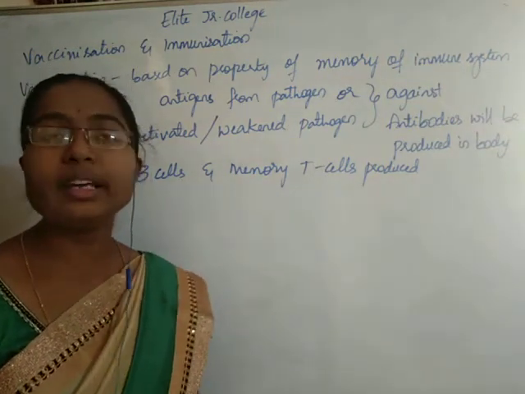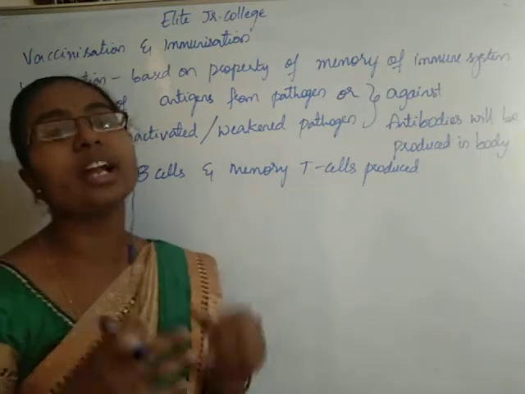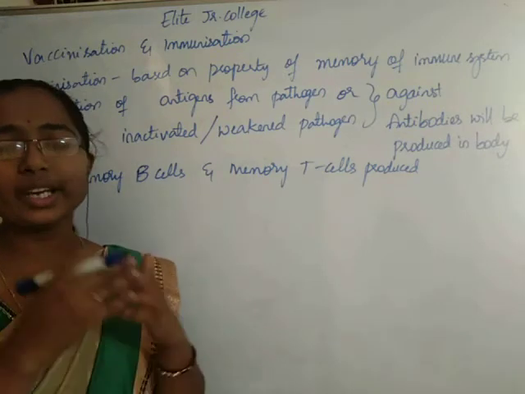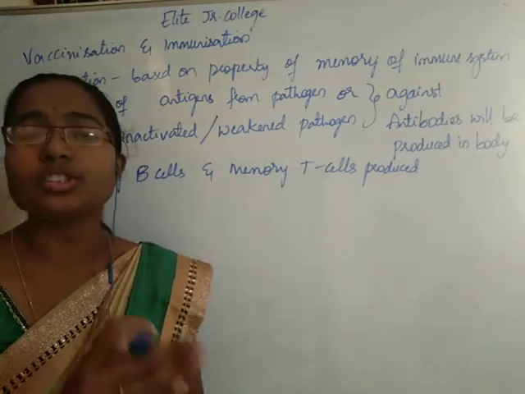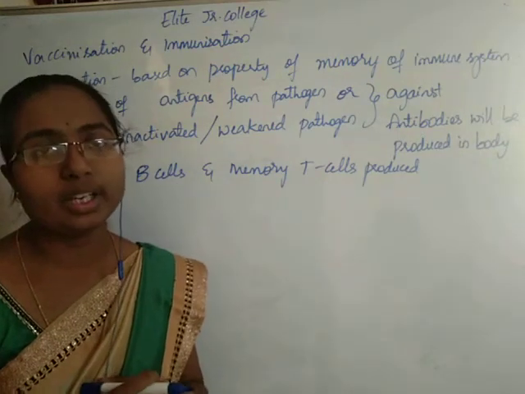When memory B cells and memory T cells are produced, these cells will have the memory of against which antigen or which pathogen that immunological response was created, okay.